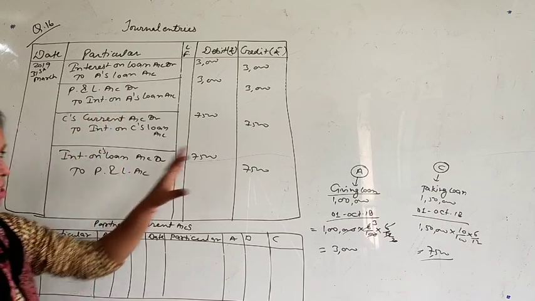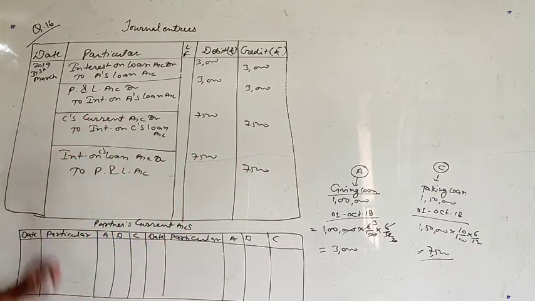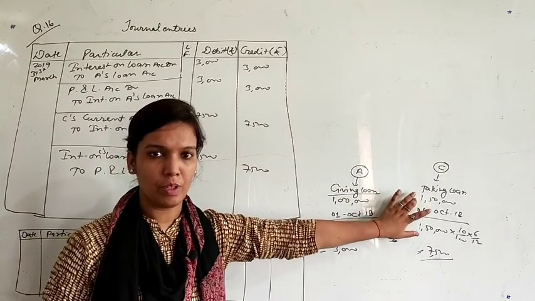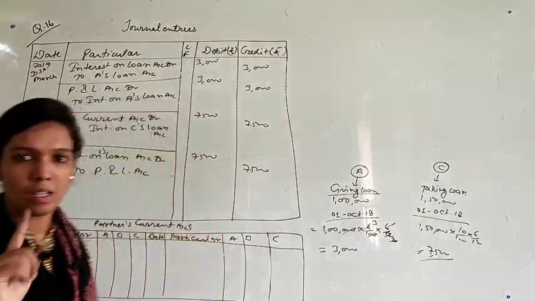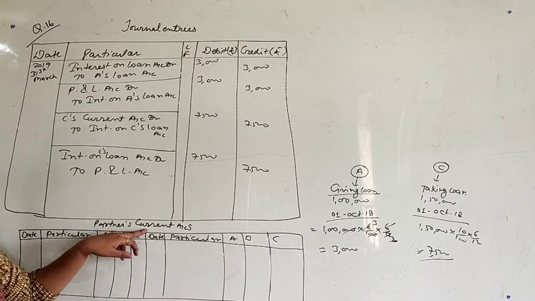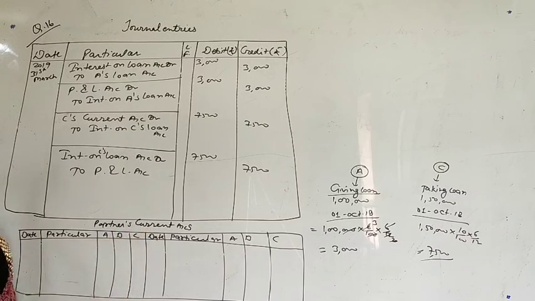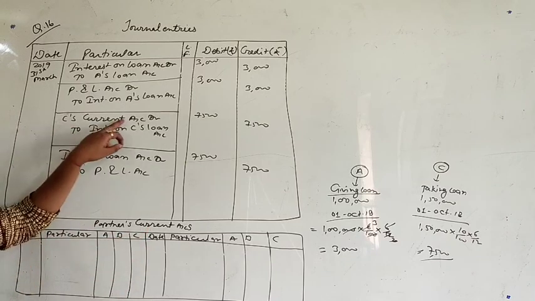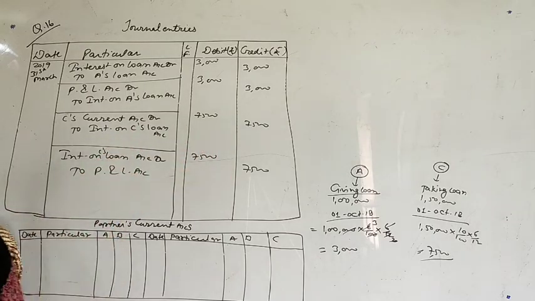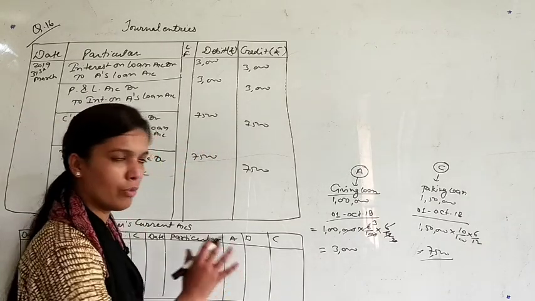Same condition for C, that C's current account. As I told you, when a partner is taking a loan from the firm, in that condition we don't open the partner's loan account, we open current account or capital account. But in this question I am opening current account because we have to prepare current account also. So C's current account debit to interest on loan, that is 7,500, and the same interest will be transferred to P&L account. This is your first process.